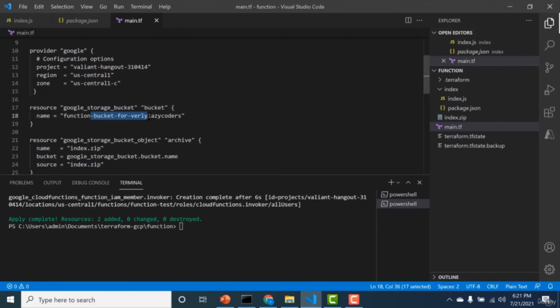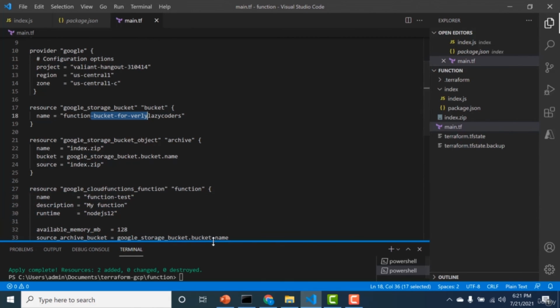Once I've created the bucket, like I said previously, the next thing you need to do is create an object. And within this object, you need to upload the code that you want the cloud function to run. So here the name of my object would be index.js and the bucket name is just the same bucket name that I had created previously. So again, it's google_storage_bucket_object, the type, the name of the particular type, and the name of the bucket. This will return you back the name of your bucket.